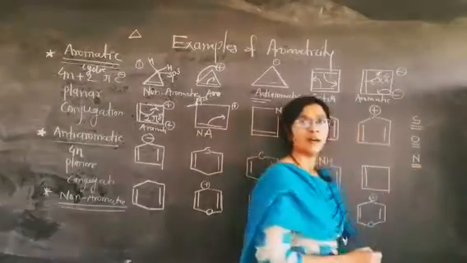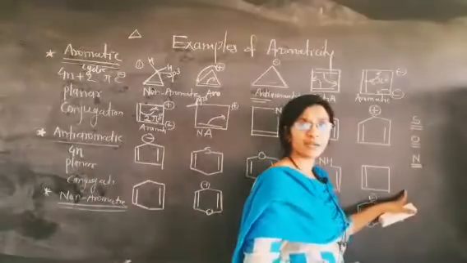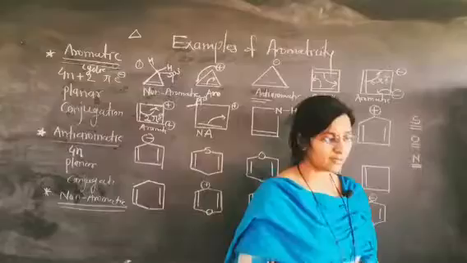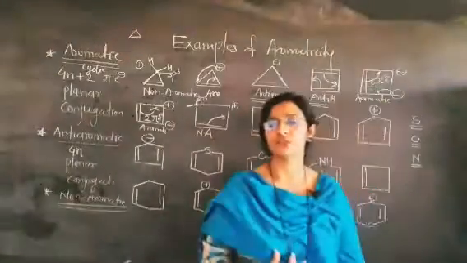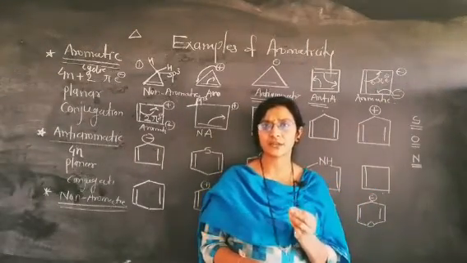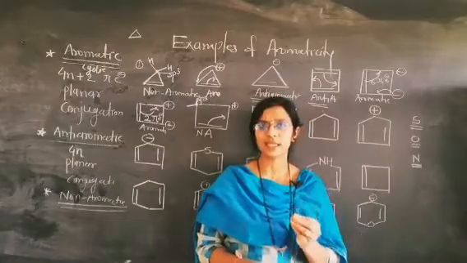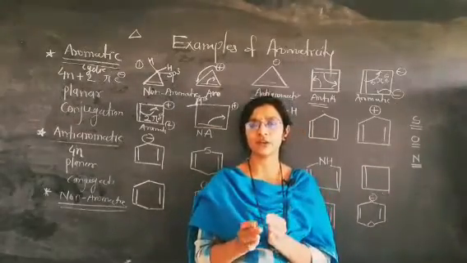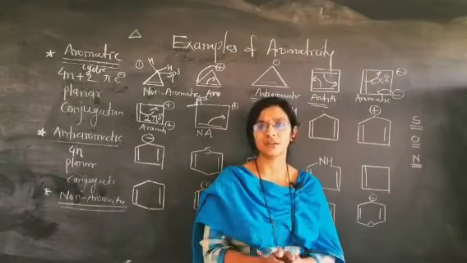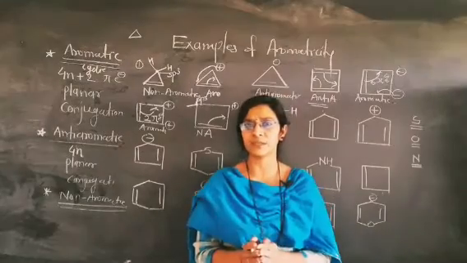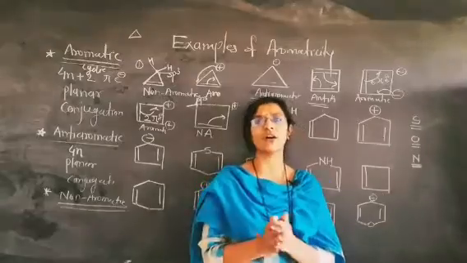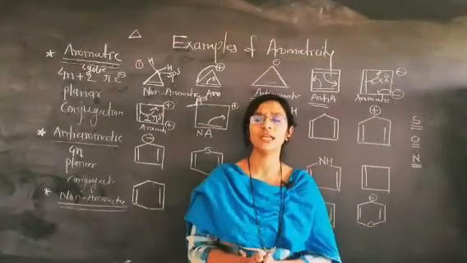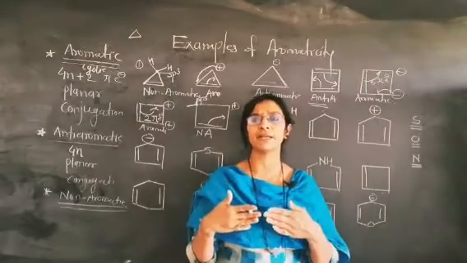Okay, these are the heteroatoms. So friend, one trick I just discussed with you: when a heteroatom is present in the ring, whether the lone pair of electrons present on the heteroatom can participate in the delocalization or not depends on the nature of bonding.